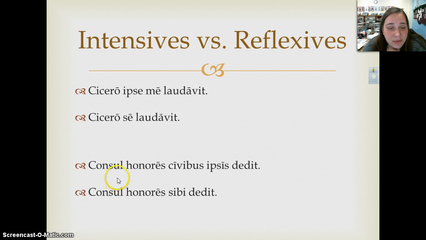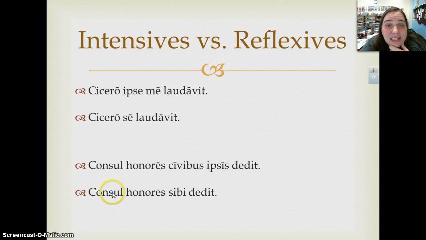Again, another example, consul honores civibus ipsis dedit. The consul gave honors to the citizens themselves, okay, intensifying civibus because, of course, both of them are dative plural masculine.